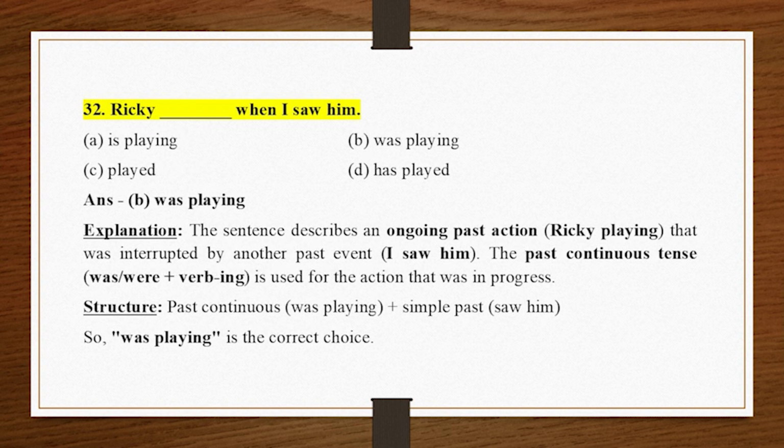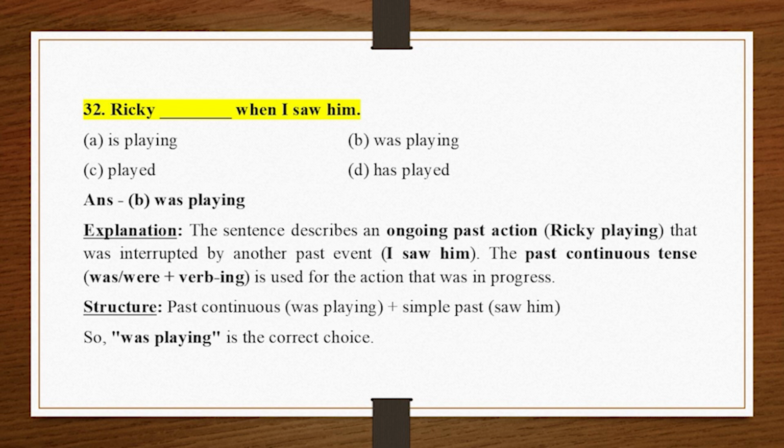32. Ricky underscore when I saw him. A. Is playing. B. Was playing. C. Played. D. Has played. Answer B. Was playing. Explanation. The sentence describes an ongoing past action, Ricky playing, that was interrupted by another past event, I saw him.